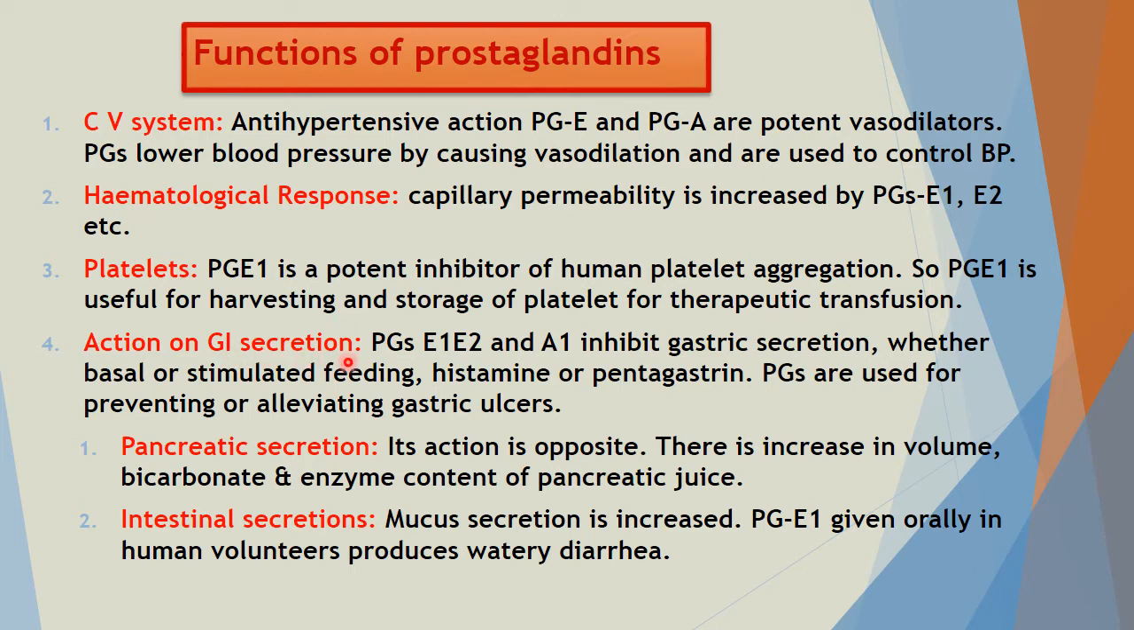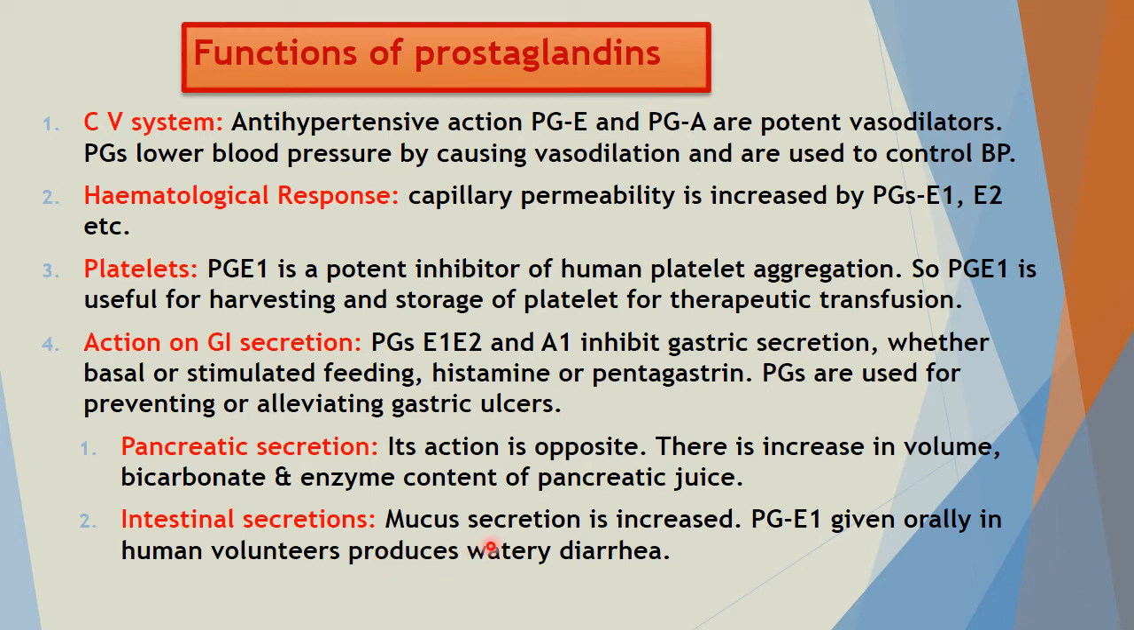Action on GI secretion: PGE1, E2 and A1 inhibit gastric secretion, whether basal or stimulated by feeding, histamine or pentagastrin. Prostaglandins are used for preventing or alleviating gastric ulcers. Pancreatic secretion: its action is opposite. It increases the volume and the bicarbonate and enzyme content of pancreatic juice.